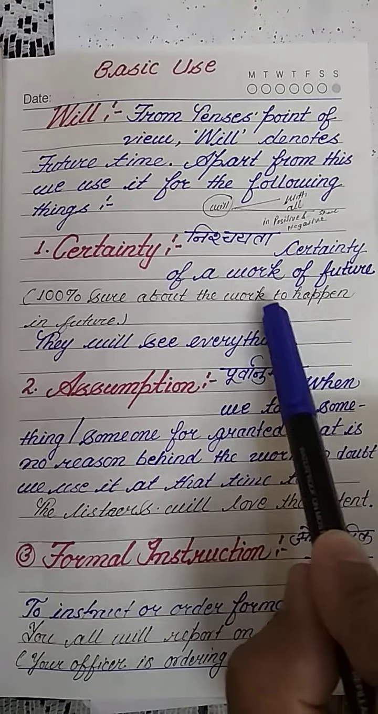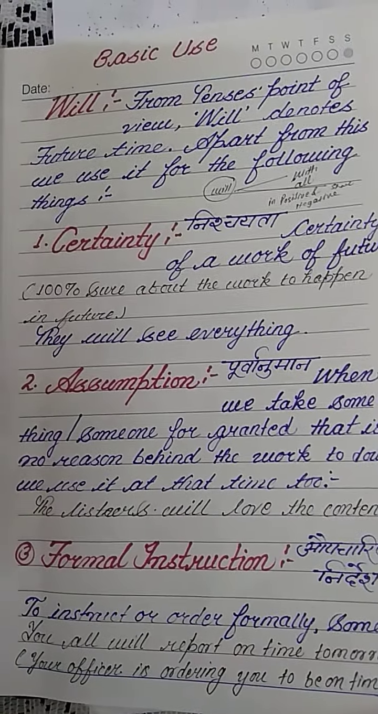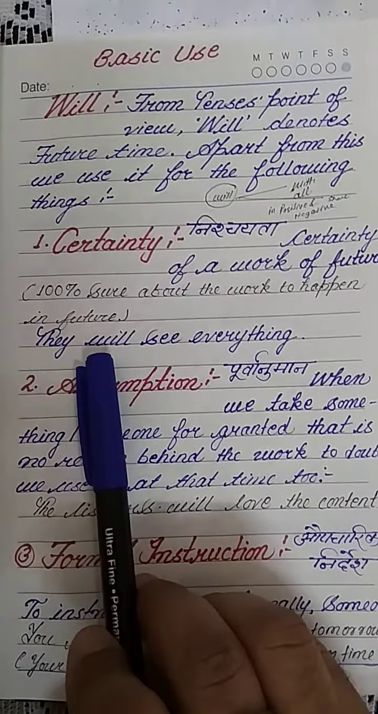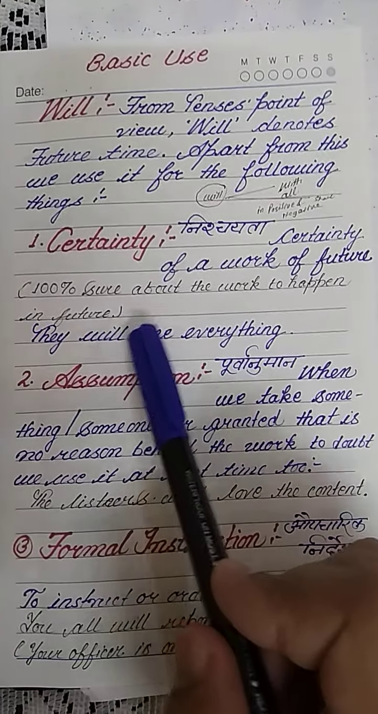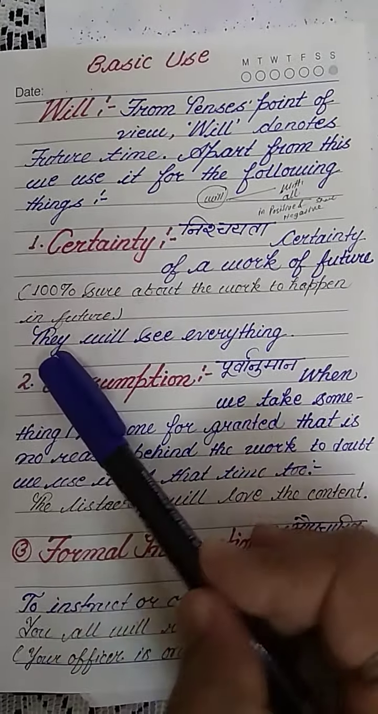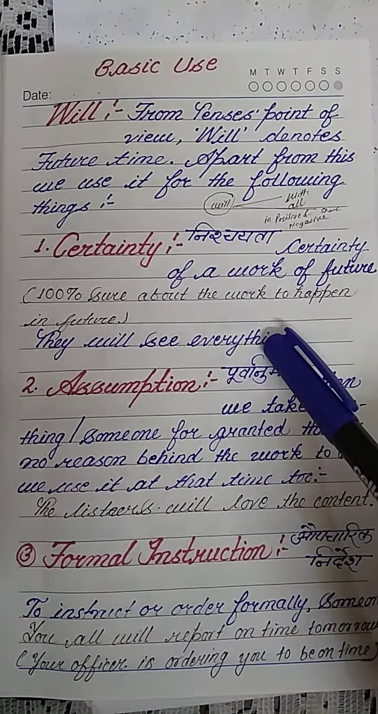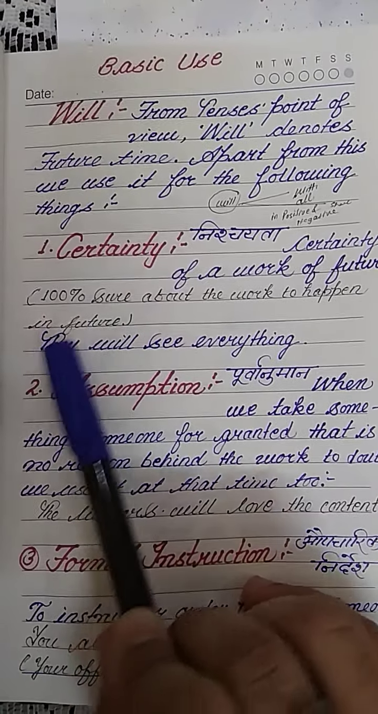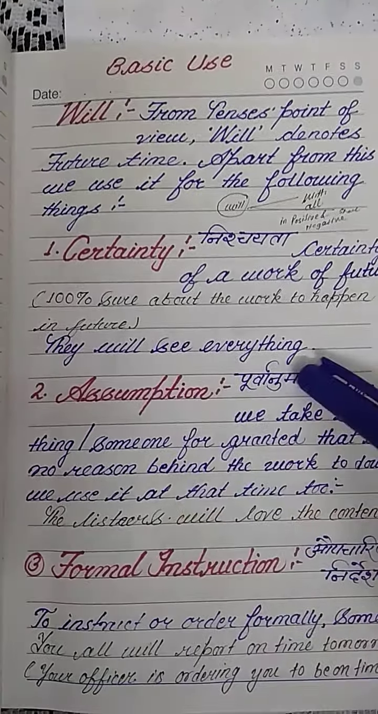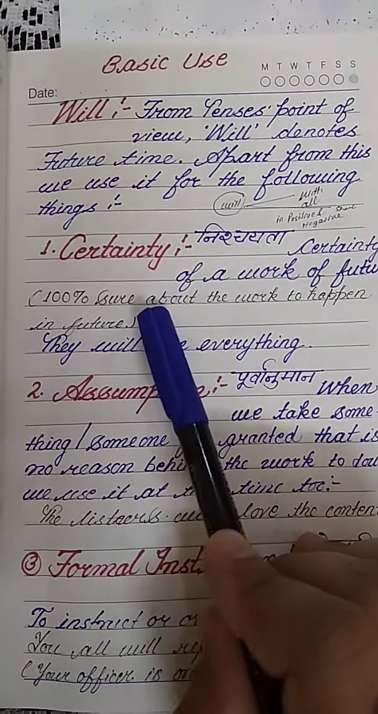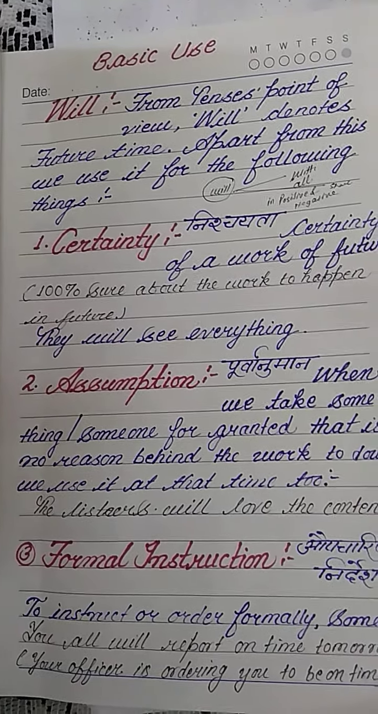In such sentences, you need not use the word surely, certainty and all, because if you are using will, it itself shows that you are so sure of that particular work. That will be, in simple way, they will see everything. You are going to talk about them, that they will see it, or they will see everything. It means you are sure of their being able to see the things, whatever you are referring to here.